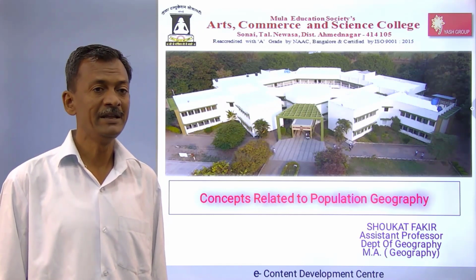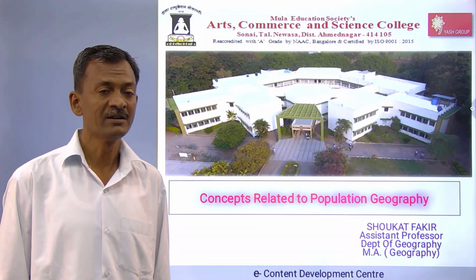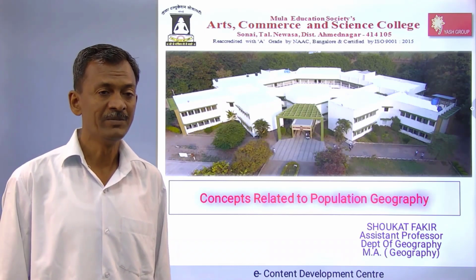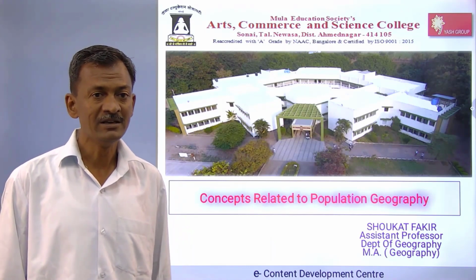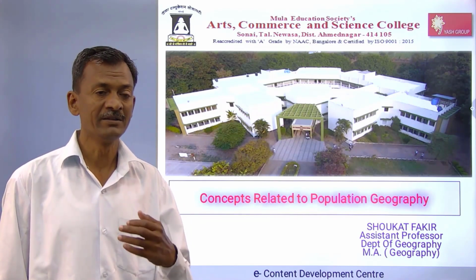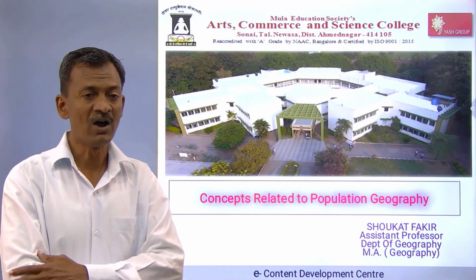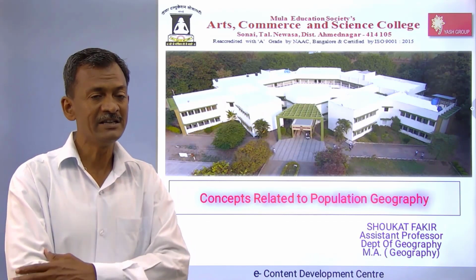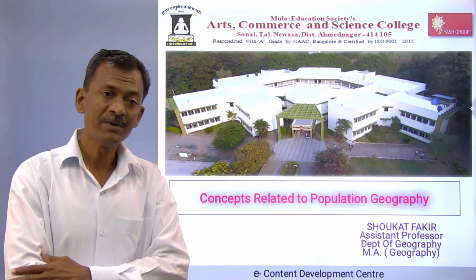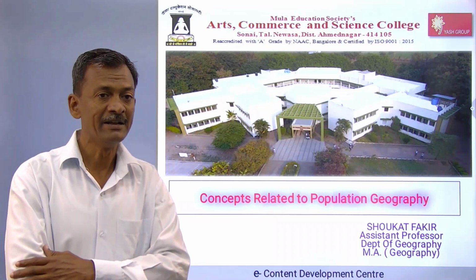Friends, geography is a branch of natural science, meaning it studies the earth, its nature, and related concepts. The simple meaning of geography is: geo means the earth, graphy means the study of. In this subject, we study earth surface phenomena, how dynamic changes and other processes are going on. For the purpose of systematic study, geography has been classified into three main branches.